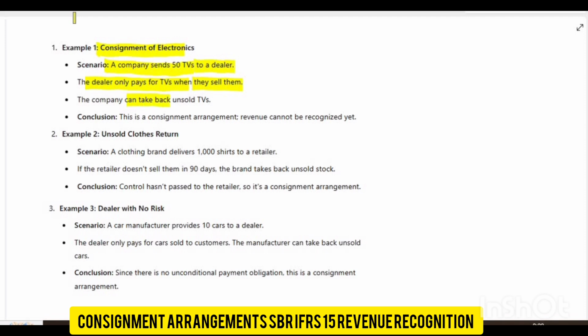So the company can take back the unsold TV. This means that this is a consignment arrangement, and revenue should not be recognized for this. Okay, now unsold clothes returns.